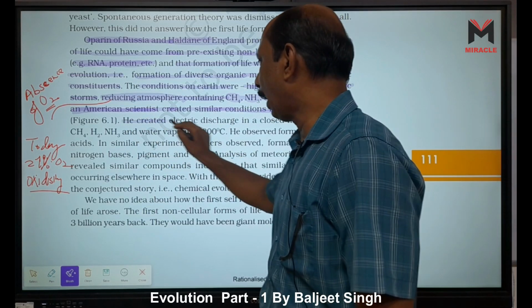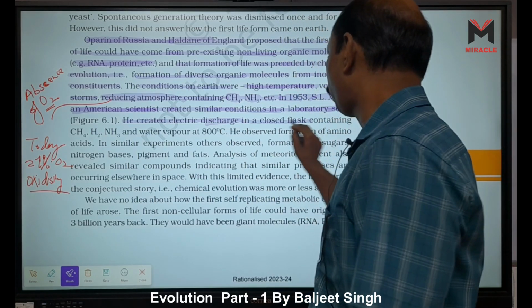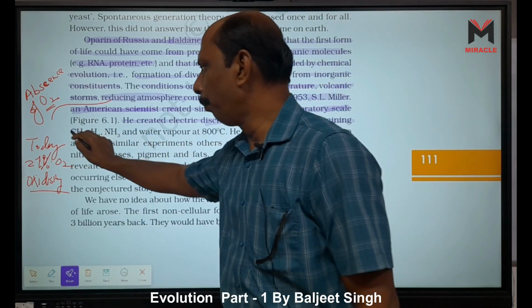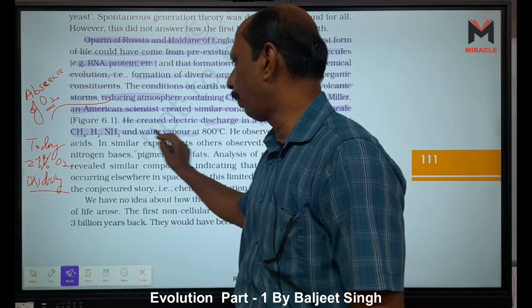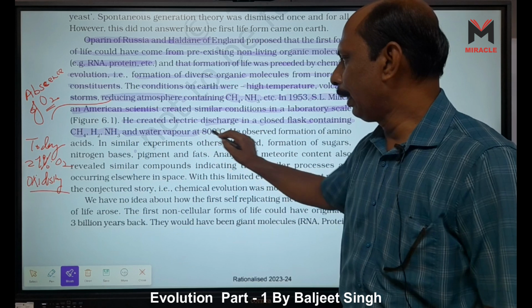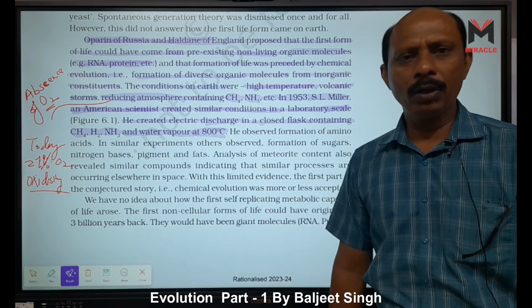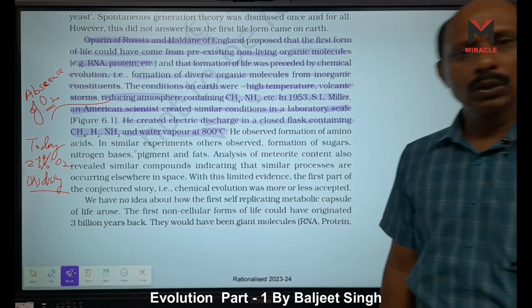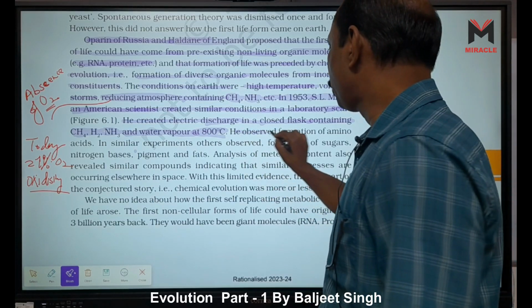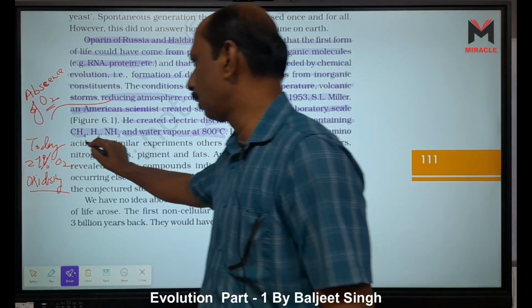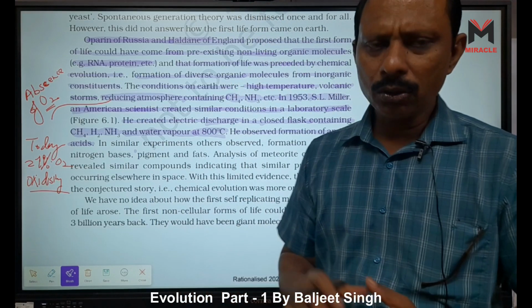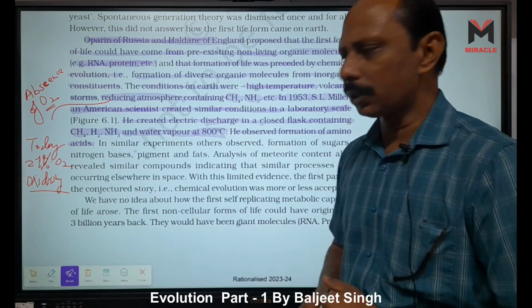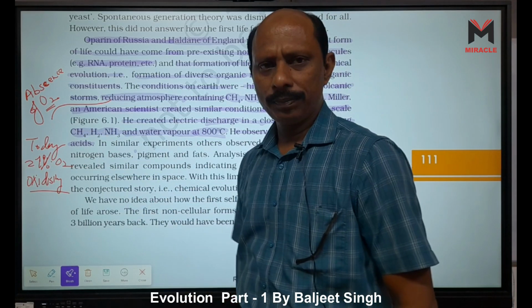He created electric discharge in a closed flask containing methane CH4, hydrogen, ammonia and water vapor at 800 degrees centigrade, because at that time the temperature was very high, right? And he observed the formation of amino acids. Today we also know that amino acids are derivatives of methane.